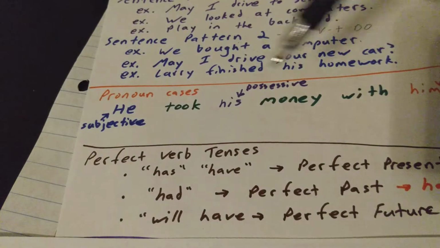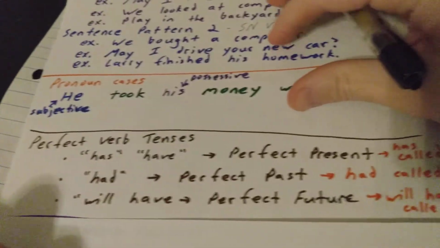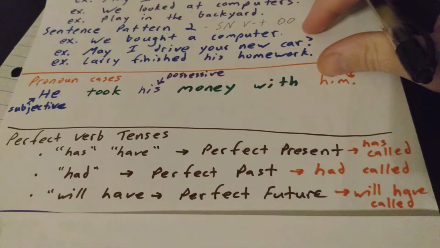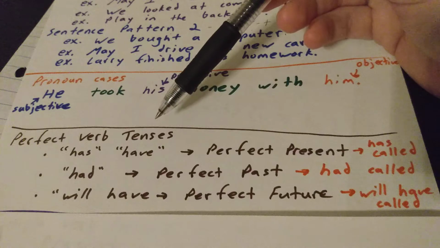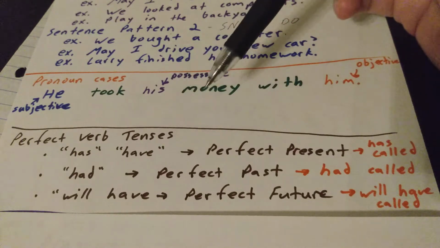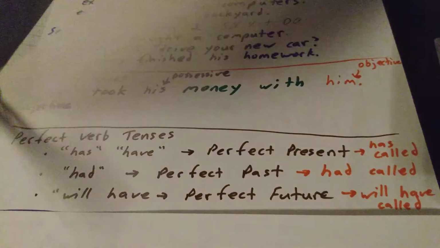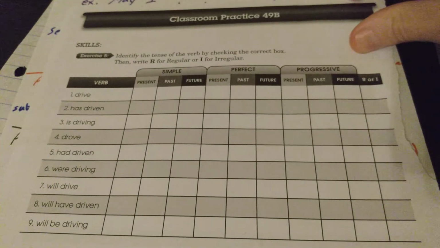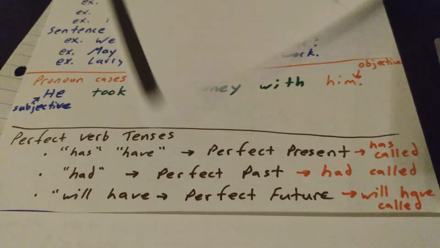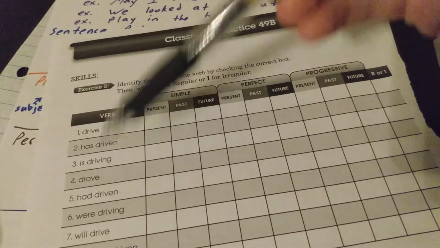And then these ones we have to go over a little bit more, perfect verb tenses. When you look on homework like this, some of you guys missed a number of these. Look at these verbs.